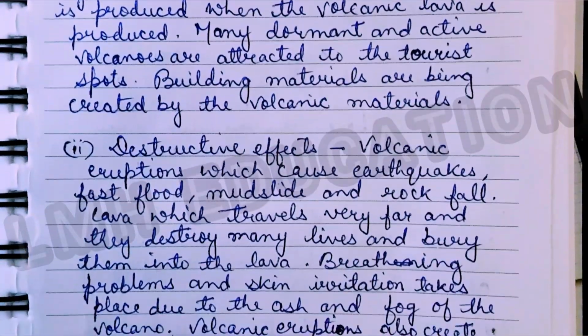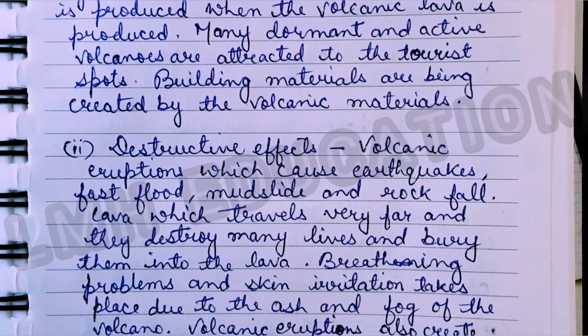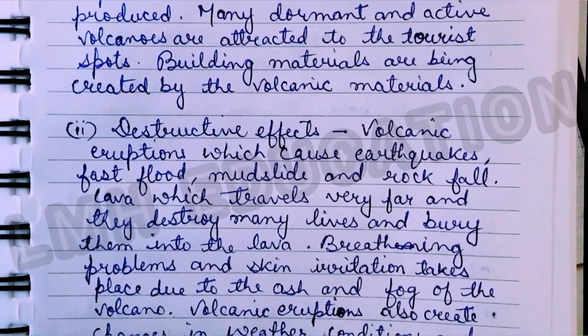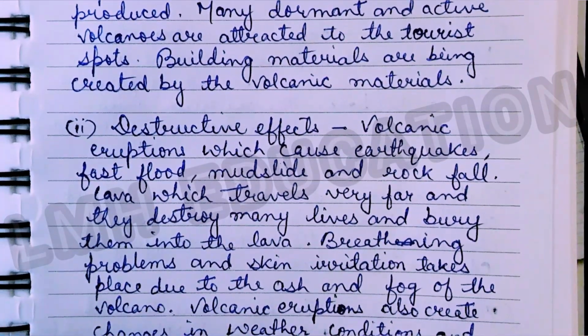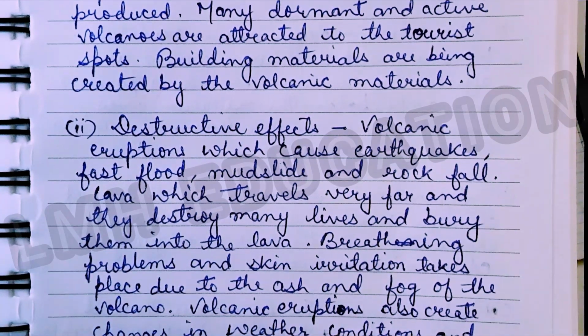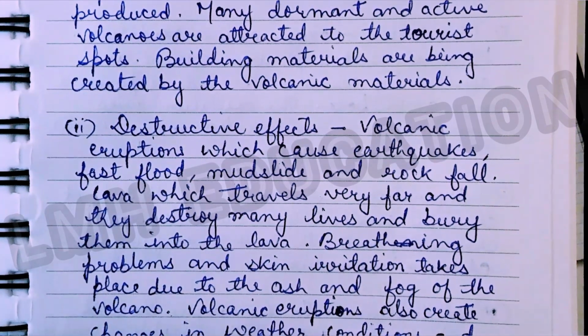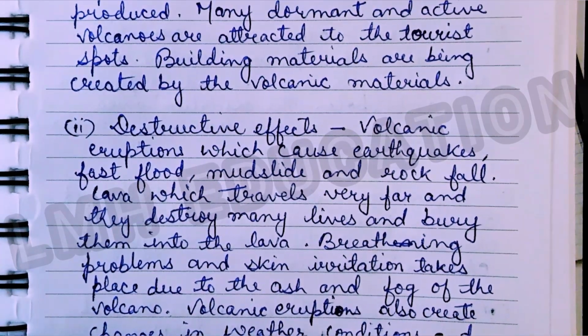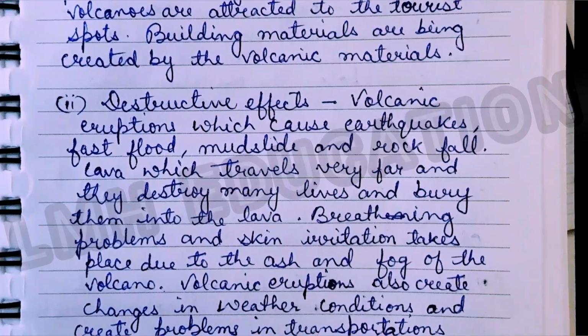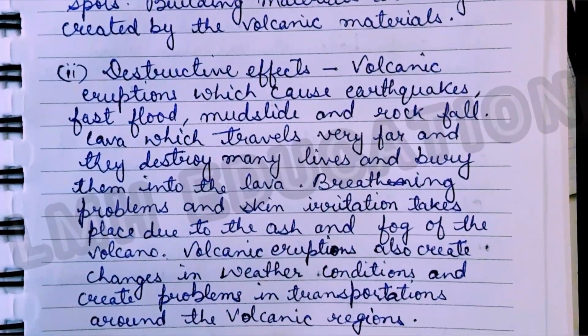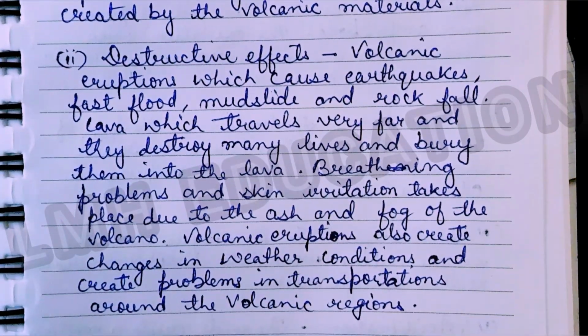Now the next is destructive effects. Volcanic eruptions cause earthquakes, flash floods, mudslides and rockfall. Lava travels very far and destroys many lives, burying them in the lava. Breathing problems and skin irritation take place due to the ash and fog of the volcano. Volcanic eruptions also create changes in weather conditions and create problems in transportation around the volcanic regions.